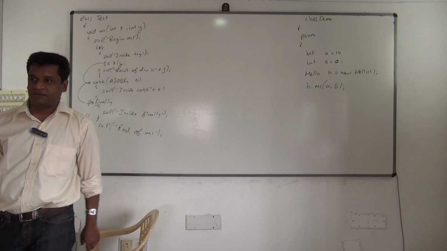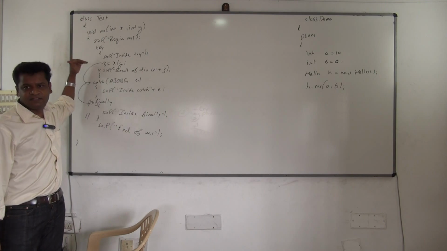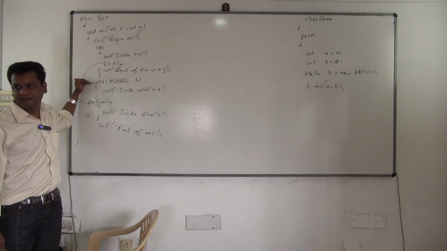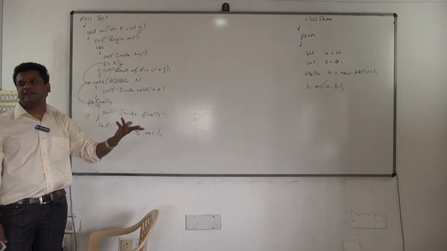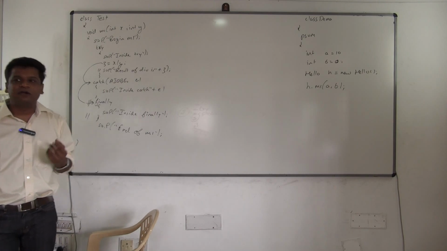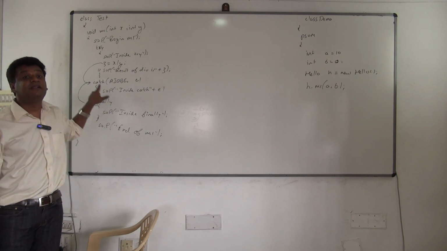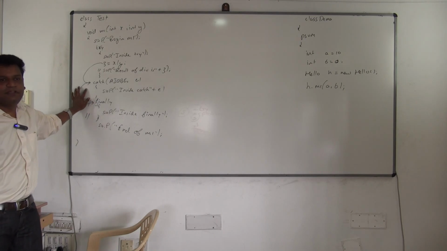Fine. Now by chance, if I don't write catch, what will happen? Still finally is guaranteed to execute. The flow is the same. Exception occurred, you are not catching it, so control will go. But before going, finally will execute. That's it. Same flow, only you are not handling it. And generally we will be writing code like that. You should not write the catch block inside the same method. Why will you not write the catch block?